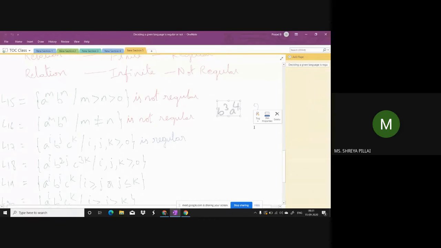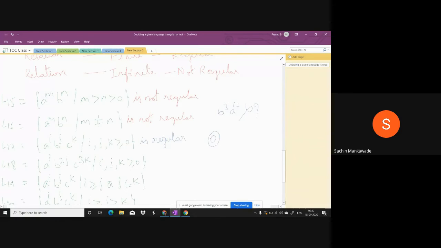Can you see the string? Yes, sir. B cube A power 4. So B's after A's are present. But what is the language? Any number of A's followed by any number of B's, followed by C's. But here B's are followed by A's, so it is invalid. B's after C should come, but not A's. So these kinds of things should not be accepted.